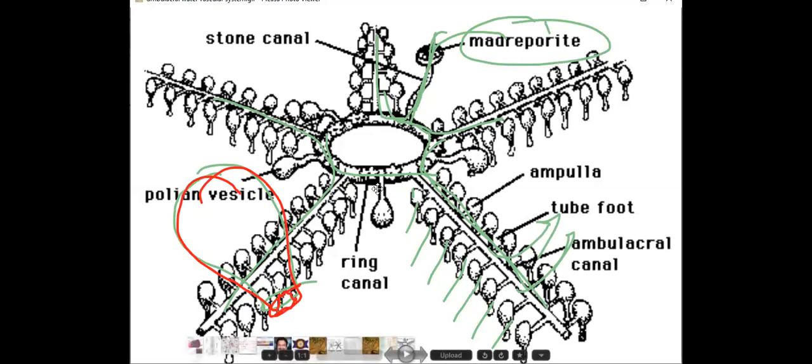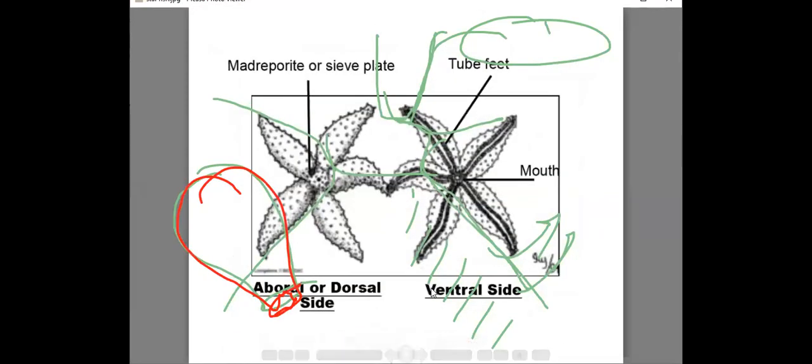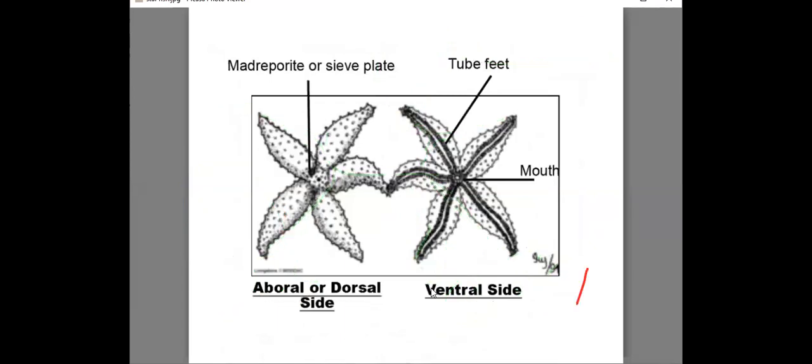When it is asked about the ambulacral water vascular system, you should immediately answer what it belongs to: Echinodermata. Ambulacral water vascular system, Echinodermata. And here is the diagram. The oral side, we can say the ventral side, has the mouth. The oral surface contains the mouth, and you can see the tube feet also here. So, the madreporite.